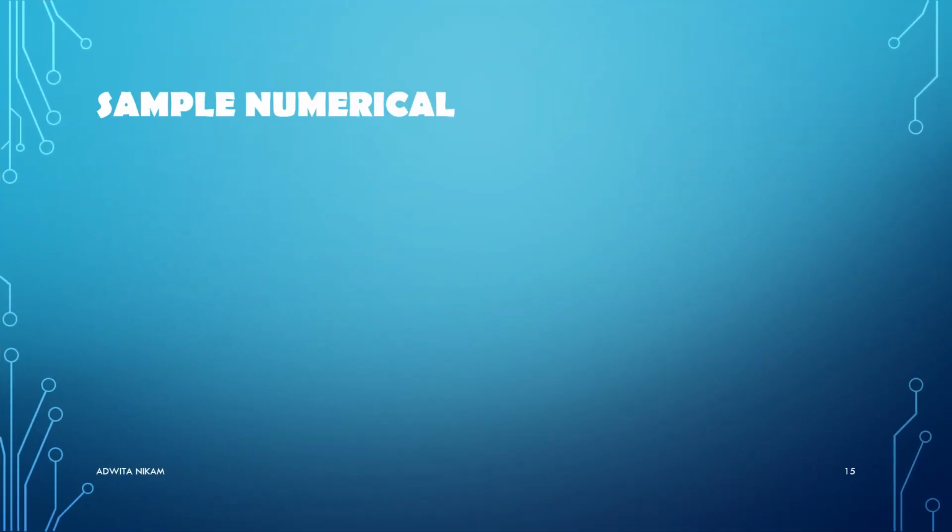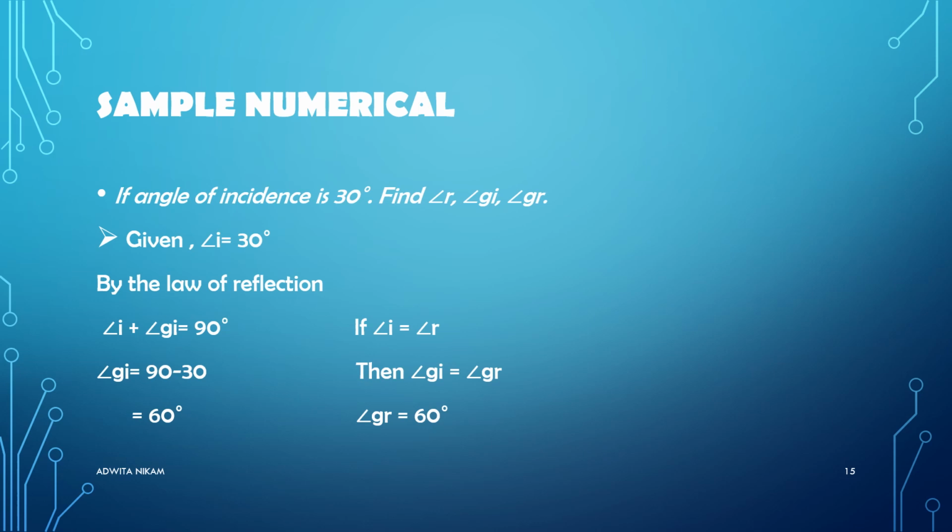Now we will see a sample numerical. The question is, if angle of incidence is 30 degrees, find angle of reflection, glancing angle of incidence and glancing angle of reflection. So first we write what is given. We have angle of incidence, which is 30 degrees. By the law of reflection, which we have studied, angle i plus angle GI is equal to 90 degrees, which means angle of incidence plus glancing angle of incidence is 90 degrees.